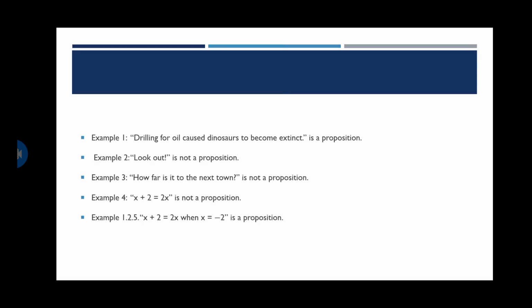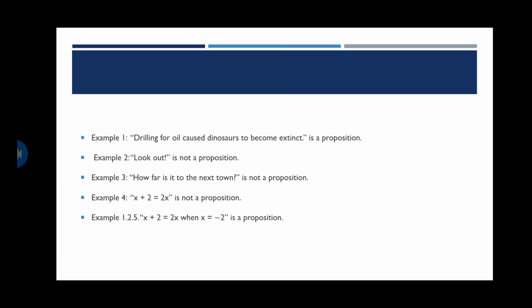Let us see the third one. How far is it to the next town? This is a question sentence, not a declarative sentence. It does not satisfy the declarative sentence condition, so it's not a proposition. It's just asking a question about how far the town is. We can't answer it as either true or false.